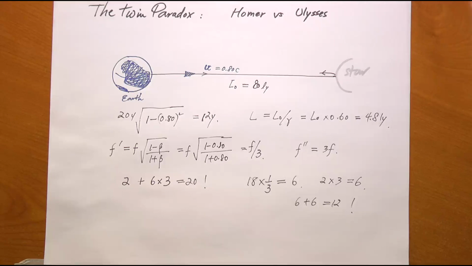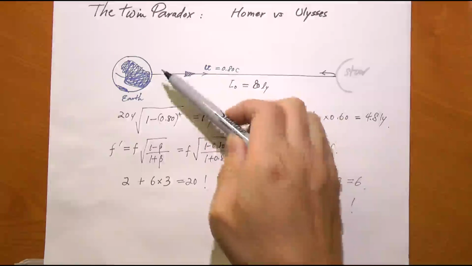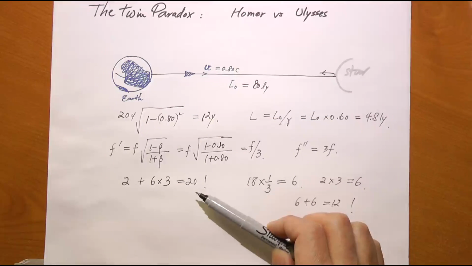So both Homer and Ulysses agree on the aging of each other. Okay, Ulysses believed that he spent 12 years on board, and Homer did receive 12 signals from him. So Ulysses must have aged 12 years according to both brothers. And Homer says Ulysses took 20 years to come back, so Homer himself has aged 20 years.